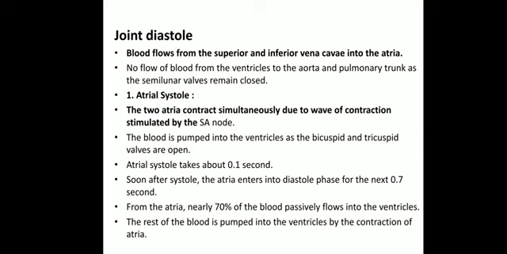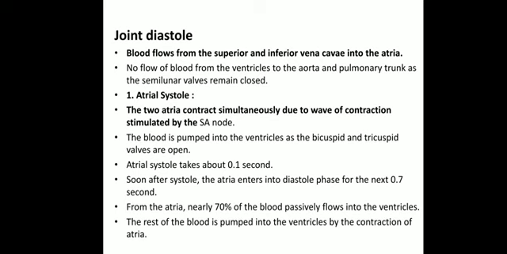So the two atria contract simultaneously due to a wave of contraction stimulated by the SA node. The SA node, which is present in the right side of the lateral wall of the atrium, will be responsible for giving the impulses to both the right and left atrium, and hence both will be getting contracted simultaneously and will form a wave of contraction.